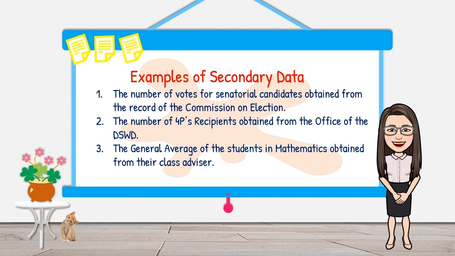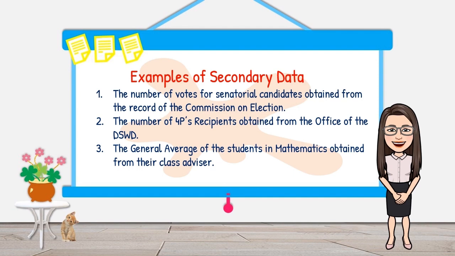Examples of secondary data. 1. The number of votes for senatorial candidates obtained from the record of the Commission on Election or COMELEC. In this case, we do not engage ourselves to get the votes of these candidates in every place or province. We can get directly the record on file from the Commission on Election with their permission.